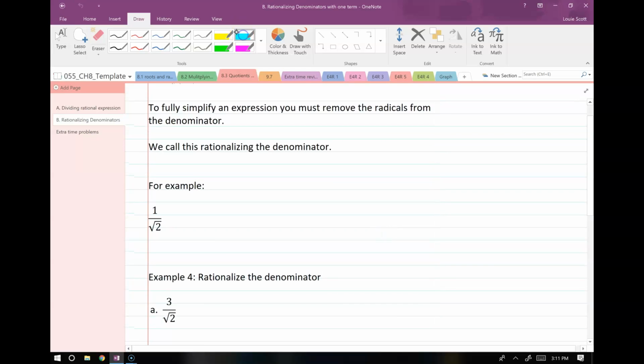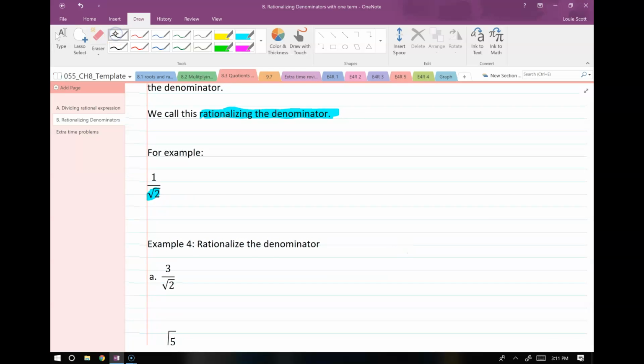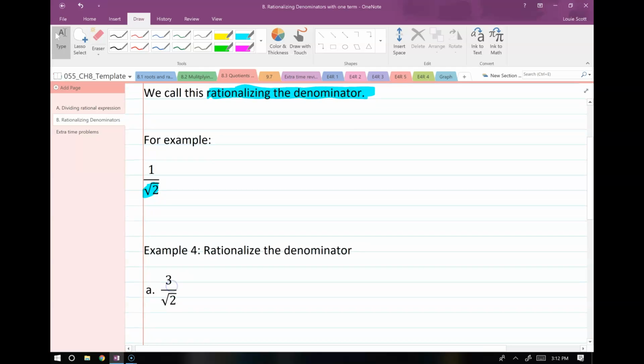All right, so as we went over, an expression with a radical in a denominator is not considered fully simplified. When we do what we're about to do, we call this rationalizing the denominator, right? Because right now the denominator is irrational. We're about to make it rational. So to rationalize any denominator at this level, all we do is we multiply top and bottom of the fraction by the rational portion of the denominator. In this problem, it's the whole denominator, right? So I just multiply top and bottom by root 2.